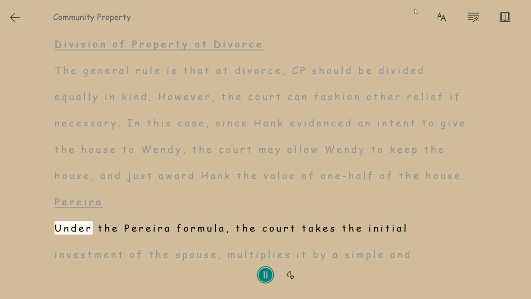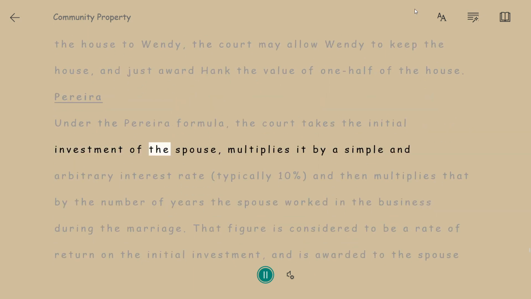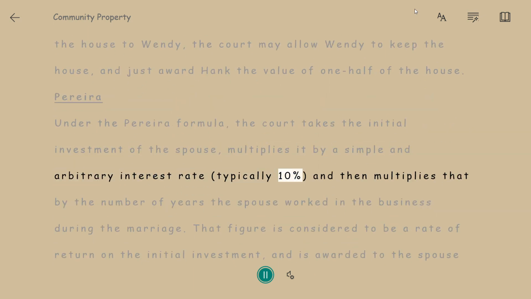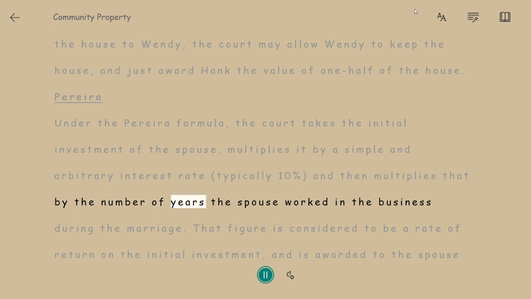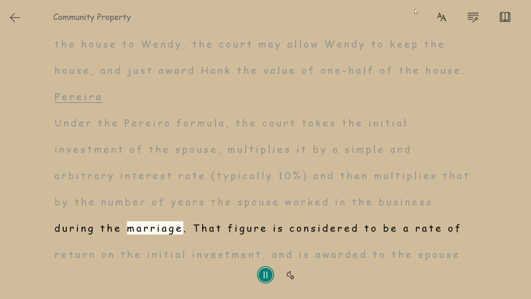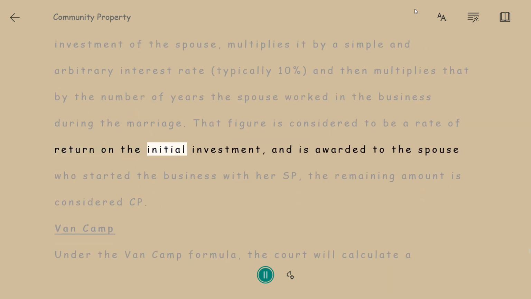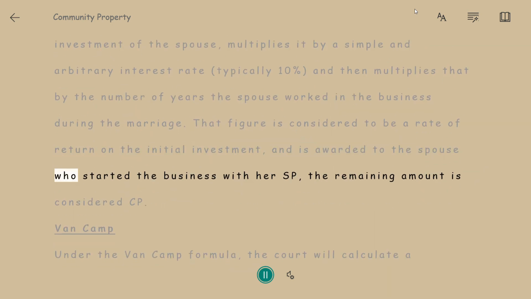Pereira. Under the Pereira formula, the court takes the initial investment of the spouse, multiplies it by a simple and arbitrary interest rate, typically 10%, and then multiplies that by the number of years the spouse worked in the business during the marriage. That figure is considered to be a rate of return on the initial investment, and is awarded to the spouse who started the business with her SP. The remaining amount is considered CP.